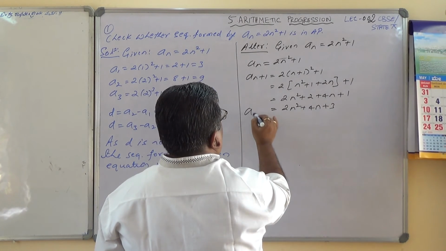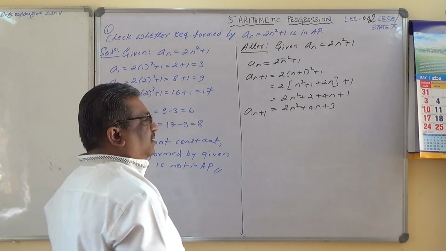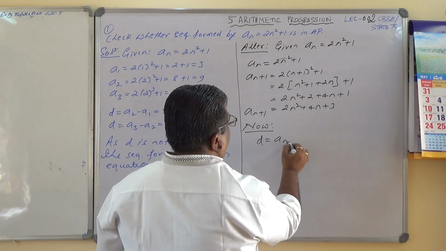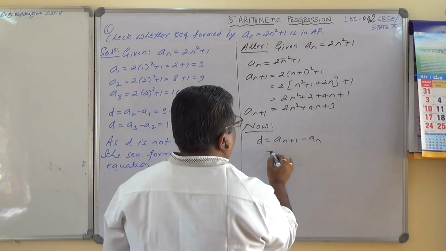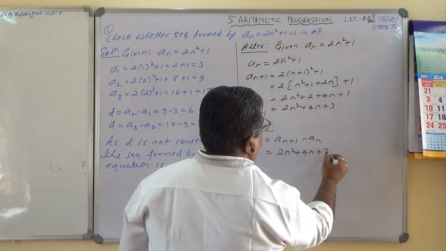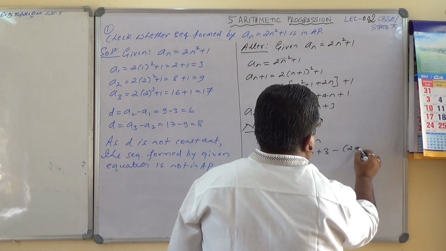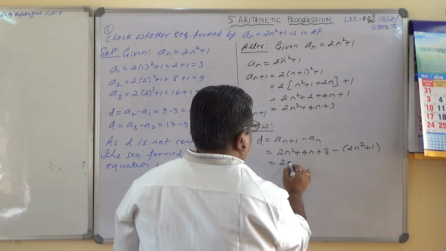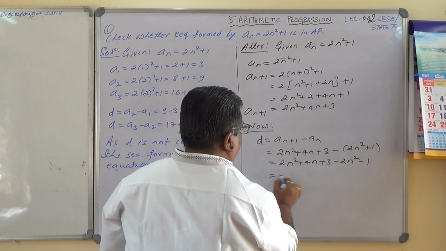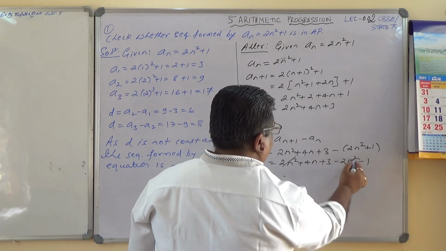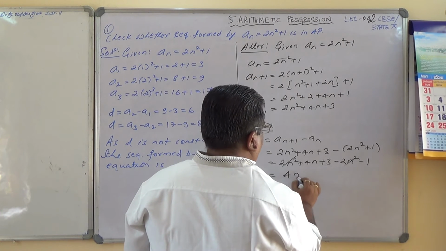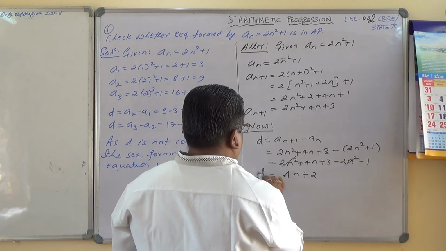So now this is a_{n+1}. Let us find out the common difference. What is the common difference? d equals a_{n+1} minus a_n. This is 2n² plus 4n plus 3, minus a_n, and a_n is 2n² plus 1. So 2n² plus 4n plus 3 minus 2n² minus 1. Therefore the 2n² will cancel. 4n plus 3 minus 1, 4n plus 2. So d equals 4n plus 2.